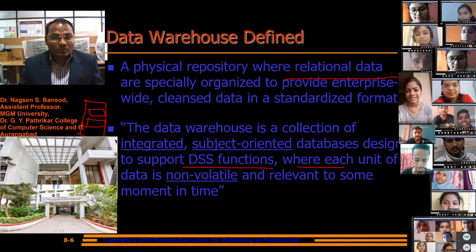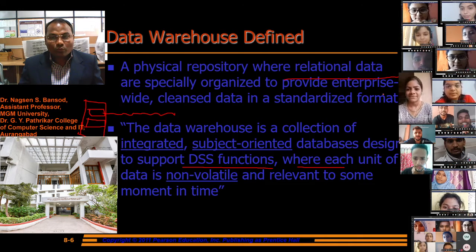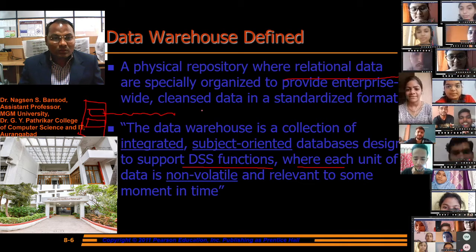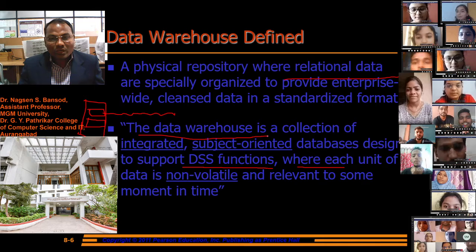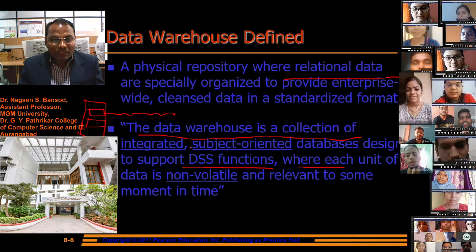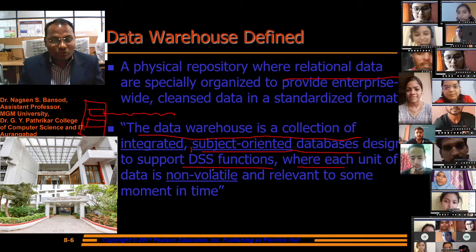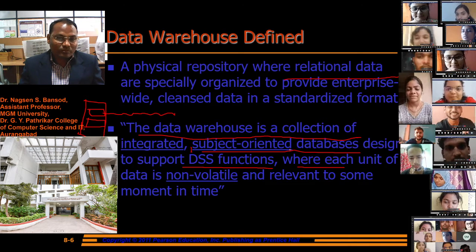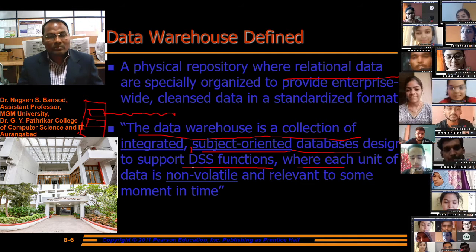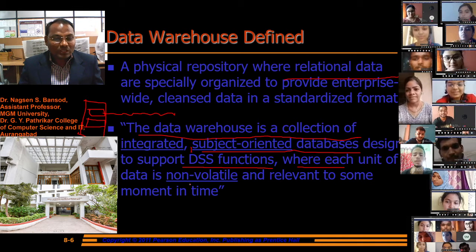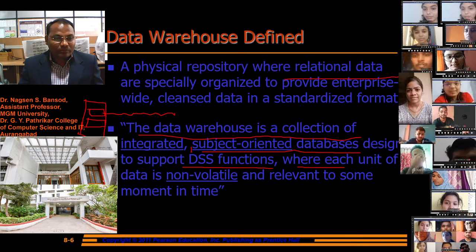Through the relational query we extract that data to provide enterprise-wide clean data in a standardized format. The data warehouse is a collection of integrated, subject-oriented databases designed to support decision support system functions, where each unit of the data is non-volatile and relevant to some moment in time.